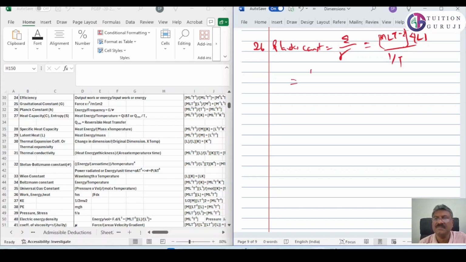This means m L square t raised to minus 2 into t raised to minus 1. What will be the result? M L square t raised to minus 3. That is Planck constant.